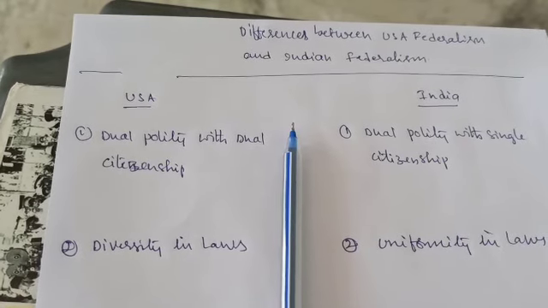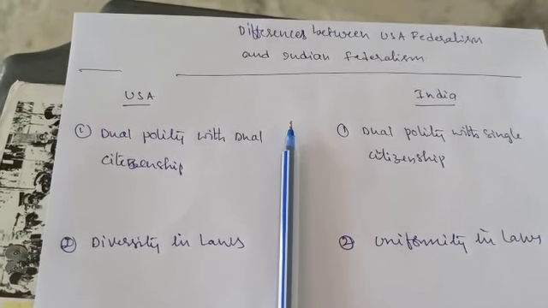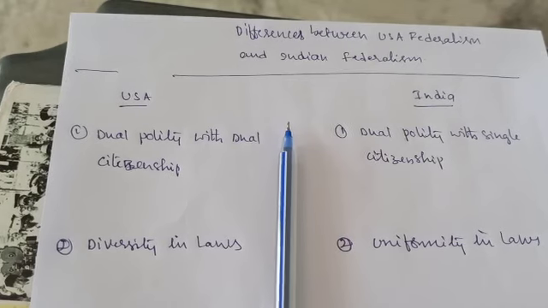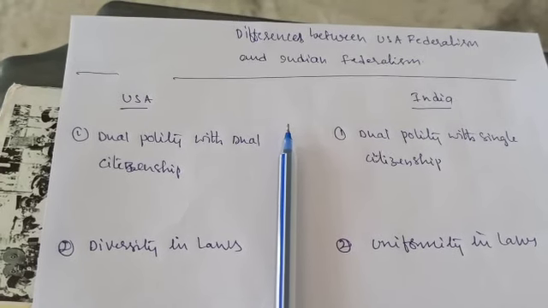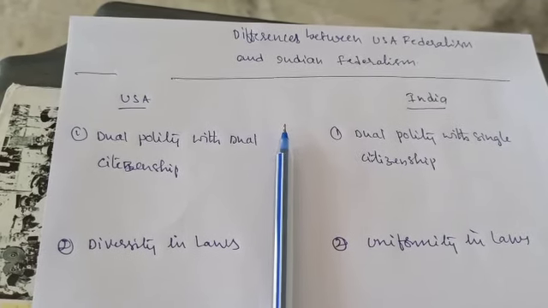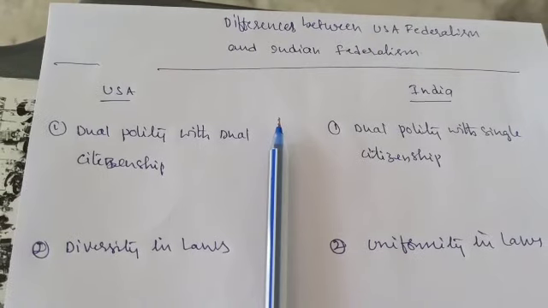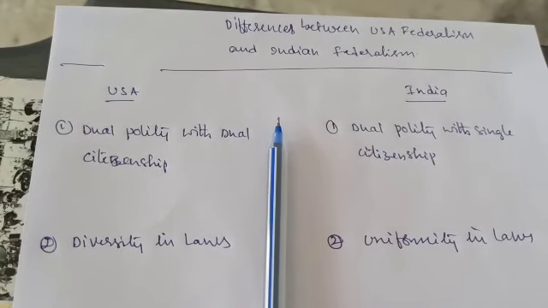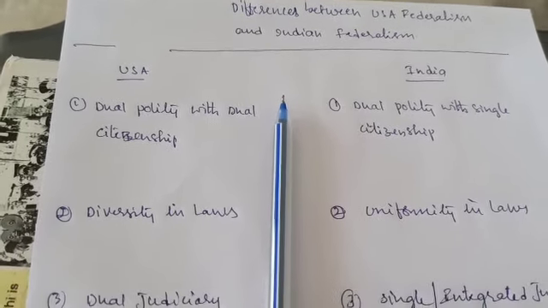So to avoid this problem in India, we made common laws. Here a person moving from one state to another won't face such a problem. So this is the second difference. Just look at that. Very, very important, answer this one. That's why I am writing and giving this entire story.